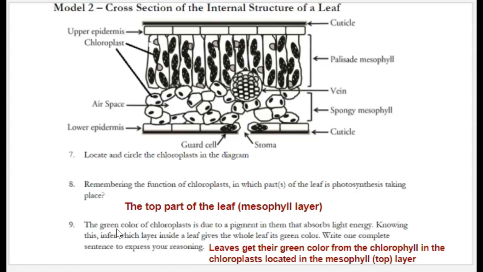If you look at a leaf in a plant, you'll notice the top layer is always darker green than the underside. And that's because there are more chloroplasts towards the top of the leaf. Why? Think about where the sun comes from. Does it hit the plant from above, or does it hit the plant from down below? Hopefully you answered the first one, from above.